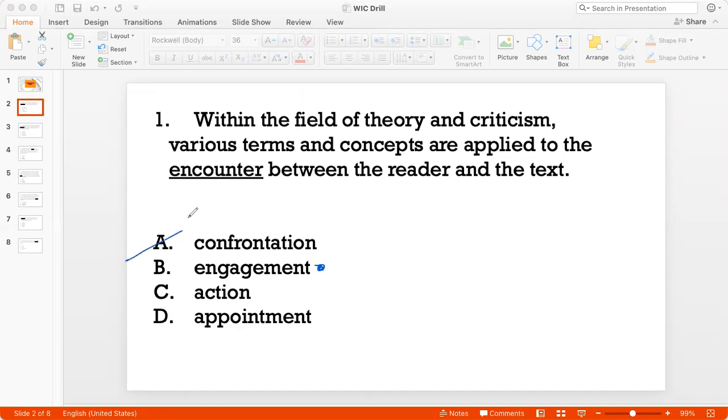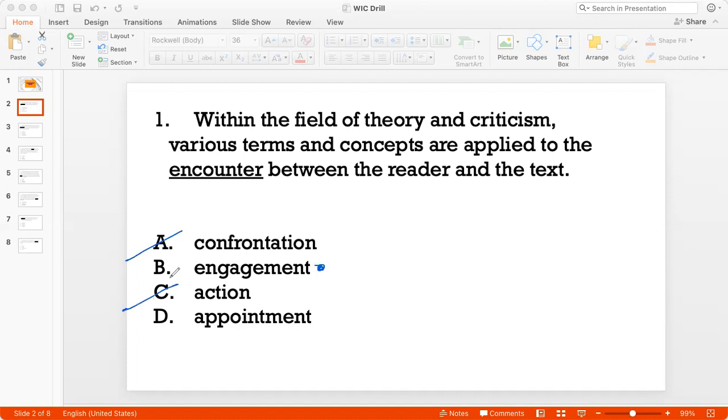Action. Action indicates something active, right? Like take an action or to do an action. But here I'm not necessarily talking about an active response. I'm talking about the reader getting into the text and understanding what the text stands for. So action doesn't fit the context.